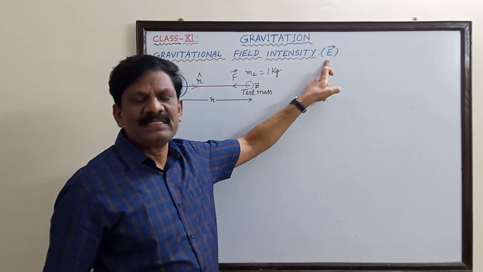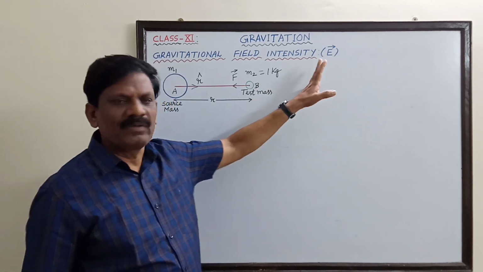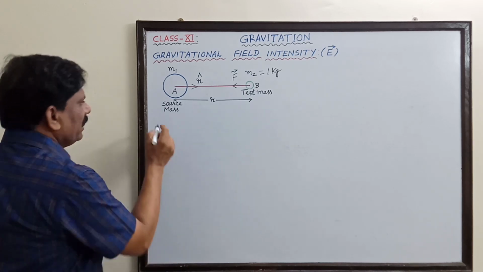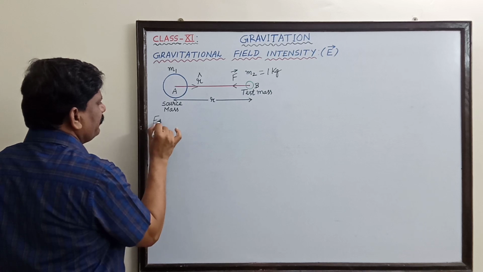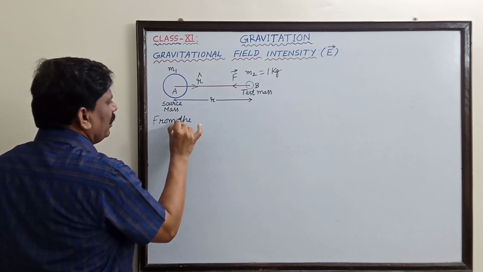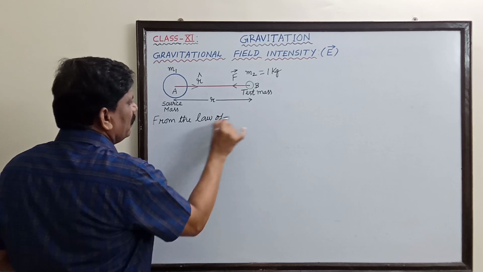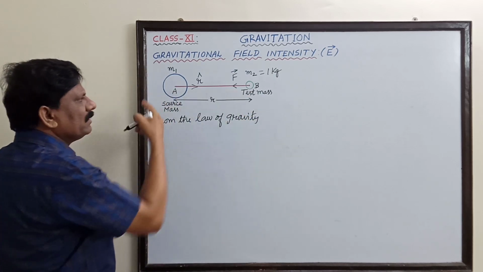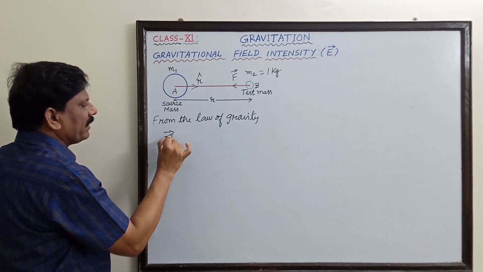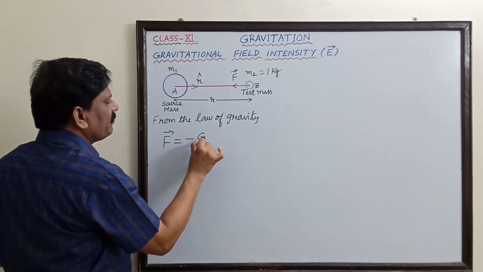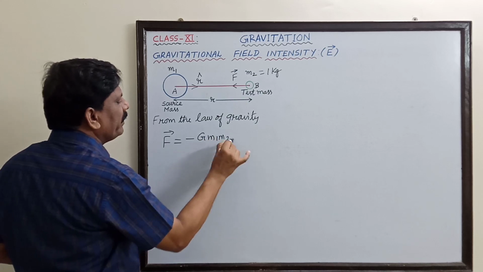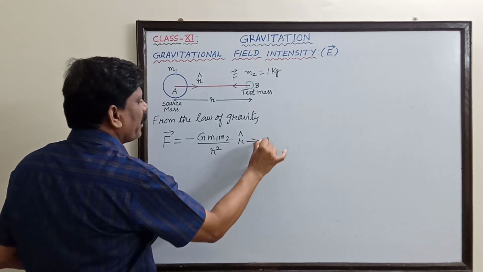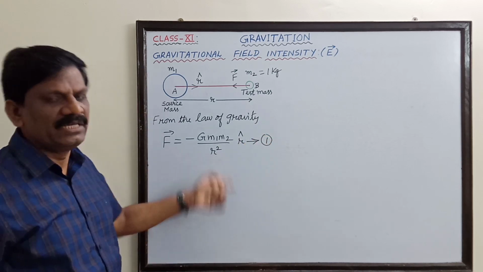Okay, and it is represented by the symbol capital E. So for that I will begin the derivation with the law of gravitation. From the law of gravitation, the force of gravitation between these two masses: F vector is equal to minus of G into M1 into M2 divided by R square into R cap. This is the first equation.